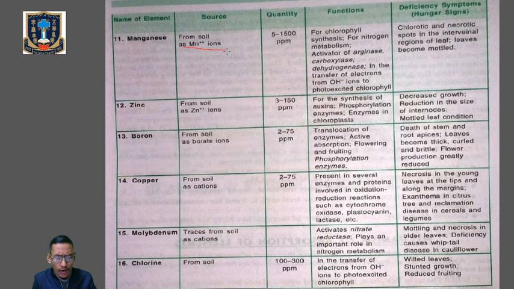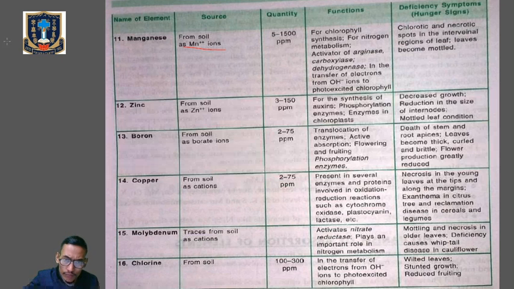The role or function of manganese is that it is an activator of a number of enzymes involved in respiration and nitrogen metabolism. It activates arginase, carboxylase, and dehydrogenase. They are types of enzymes. Symptoms: appearance of chlorotic and necrotic spots in the interveinal region of the leaf. Chlorosis and necrosis start appearing in the leaf and the leaf becomes mottled, which I have learned already.